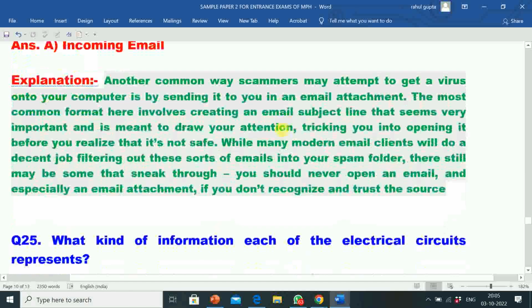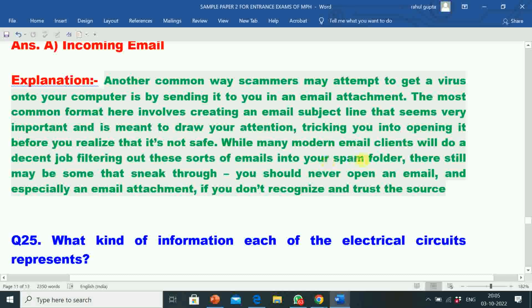Its explanation is, another common way scammers may attempt to get a virus onto your computer is by sending it to you in an email attachment. The most common format here involves creating an email subject line that seems very important and is meant to draw your attention, tricking you into opening it before you realize that it is not safe.